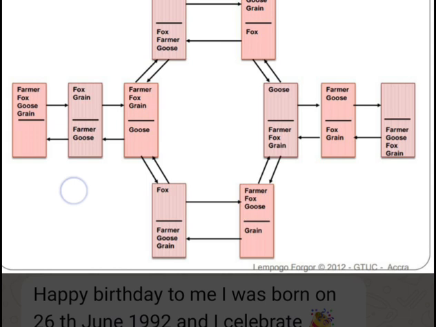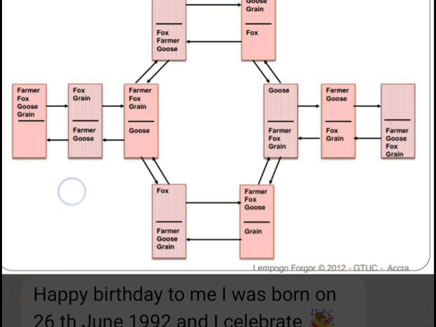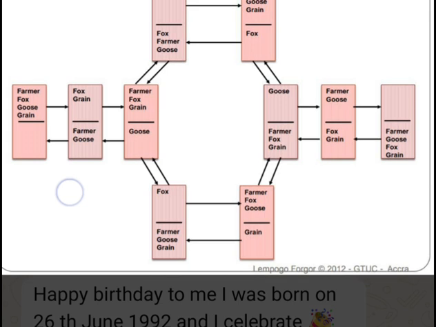So farmer, fox, goose, and the goose is at the bank, and the farmer and the fox. So the farmer sends the fox to the bank of the river and leaves the grain at the destination.